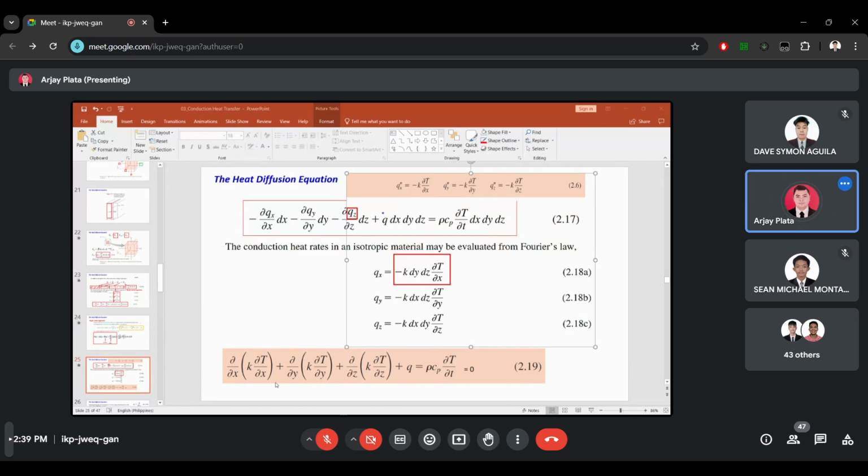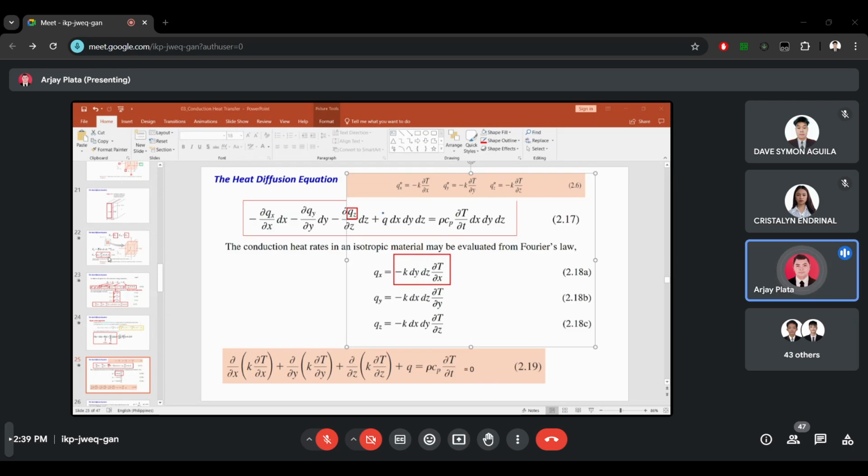I will call on Endrinal Crystalline. Yes po, sir. Hello Crystalline. Where do you think this dy and dz come from? As we have said, this is Fourier's law. So what does this dy and dz signify? Po, I'm not sure, sir, if it's right, but maybe the energy in. Okay, so this dy and dz is actually the area.